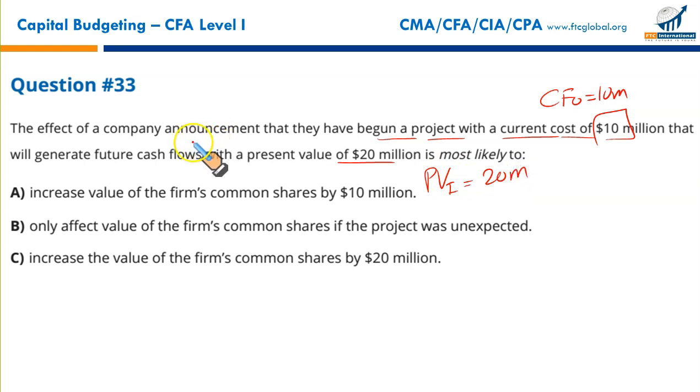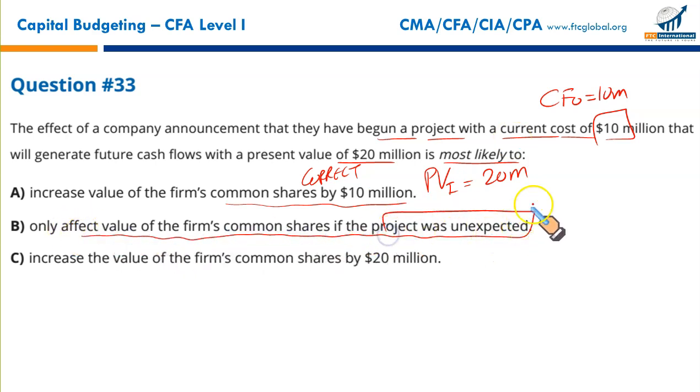Now this announcement is most likely to do what? It will increase the value of the firm's common share by $10 million. Apparently it's a correct statement. That's what happens, but only when this information was not known to the market. It will only affect the value of the firm if the project was unexpected. Because if the project was expected, the NPV was already computed by the stock market analysts, and the share price would already have gone up.